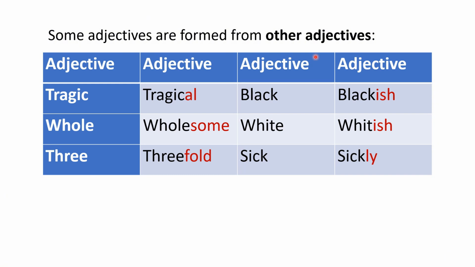Some adjectives are formed again from another adjective. For example, tragic, tragical. Al is added. Whole, wholesome. Three, threefold. Black, blackish. White, whitish. Now sick, sickly. We are forming adjectives from adjectives. Later on, we'll discuss what kind of difference could be there between these two types of adjectives, right?